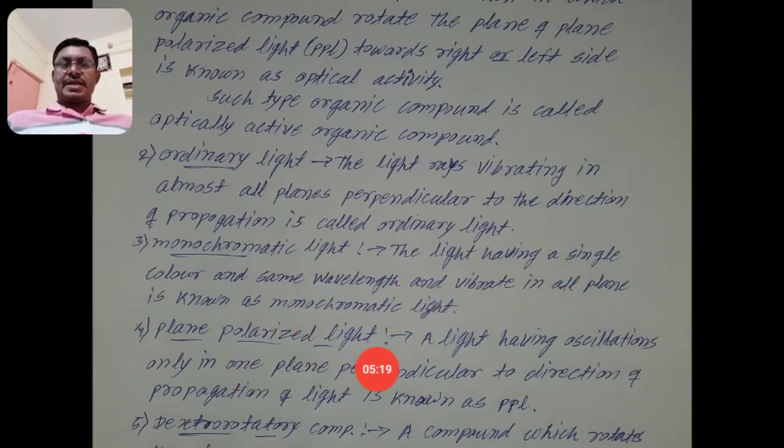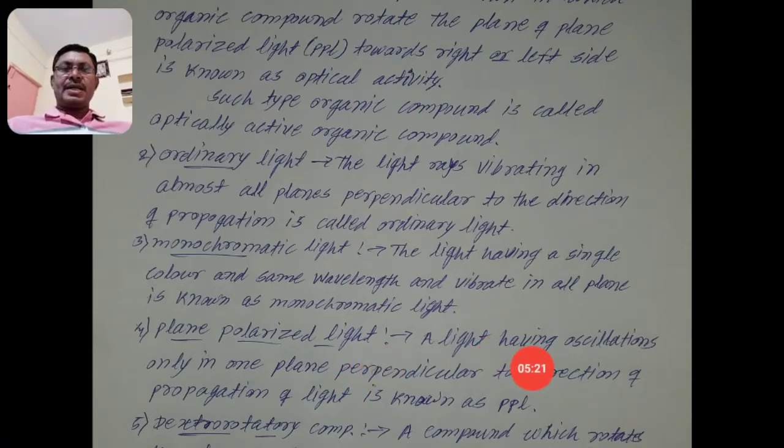Plane polarized light has oscillations only in one plane perpendicular to the direction of propagation. Direction of propagation means the direction in which the light is going.